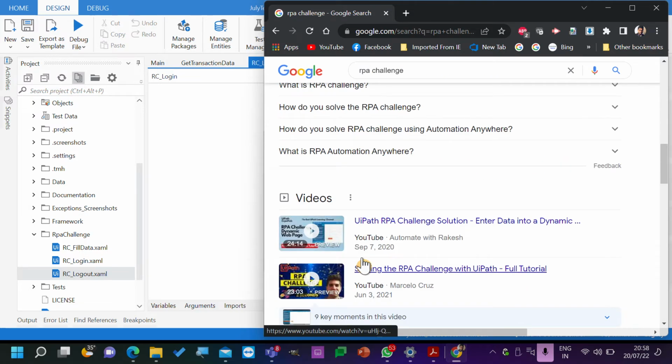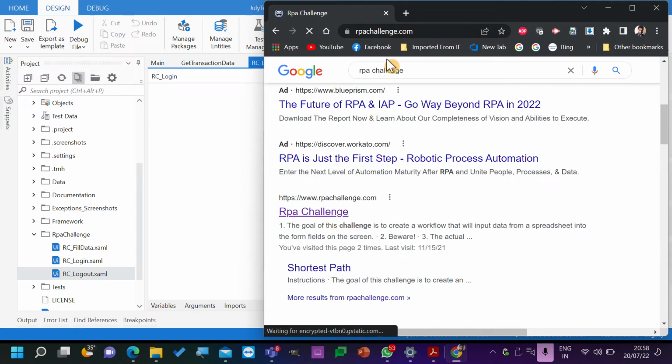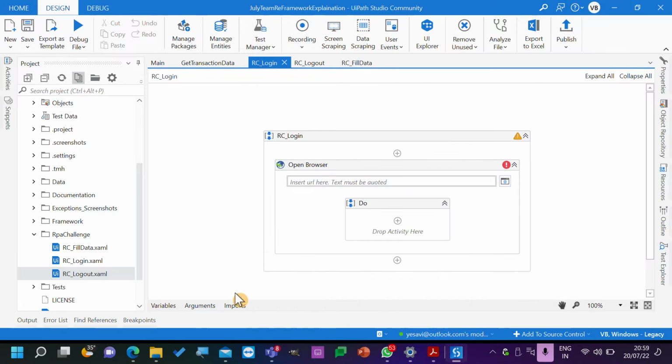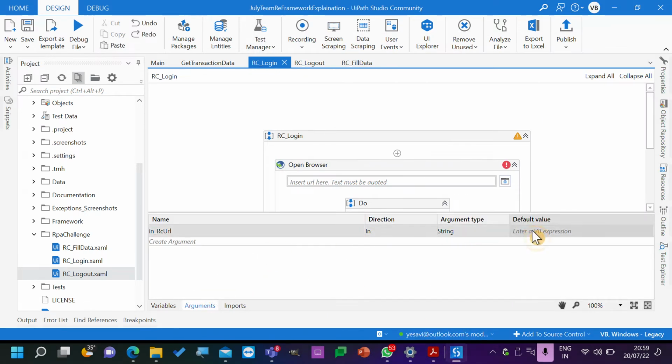And this is the website. I'll copy this one and I will test it. See here, I hope you all know what is arguments and in-out argument. I need not explain that for you. Is it right, or do I need to explain?